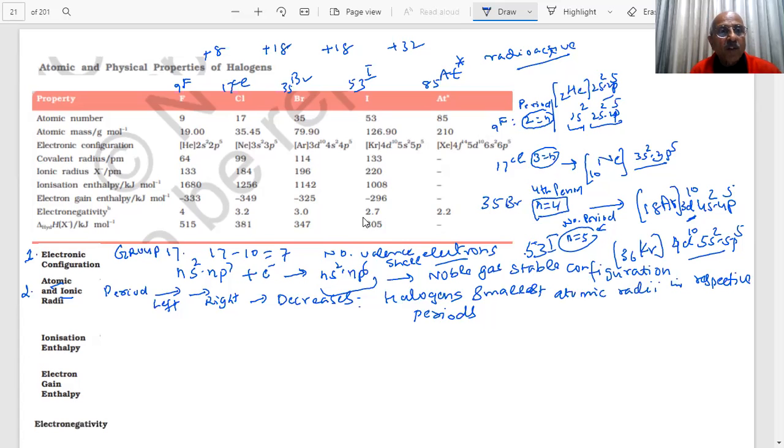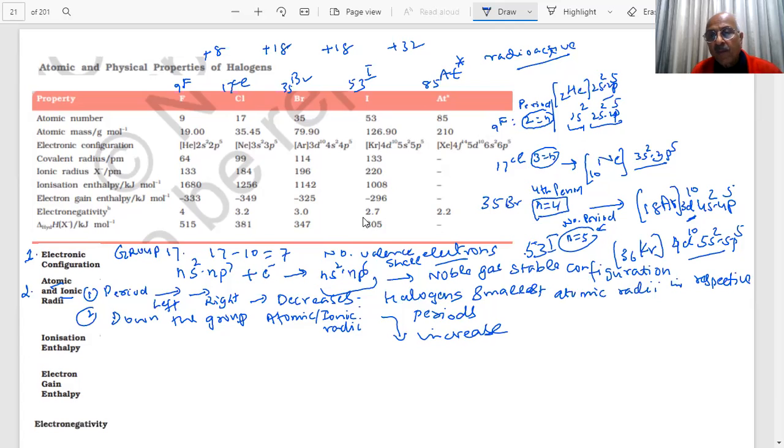But what will happen down the group? If I move down the group, what will happen to the sizes, student? Atomic and ionic radii increase. Down the group, student, this is the first point. Atomic and ionic radii will increase, student. Why will they increase?